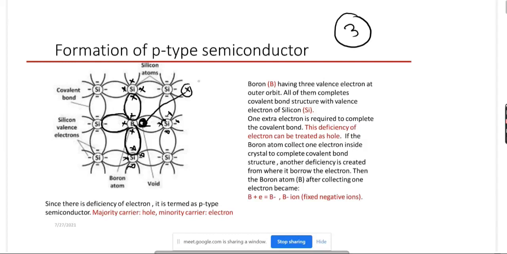But see, the whole structure is electrically neutral, so from here one electron is borrowed. This position borrows one electron from this place, so here one vacancy, one deficiency will be created. Again this deficiency might be filled with some other electron, and here one deficiency will be created. Again this deficiency might be filled with the help of some other electron, and here one deficiency will be created. So in this way, a deficiency of electron is created inside a crystal lattice, and this deficiency is basically termed as hole.